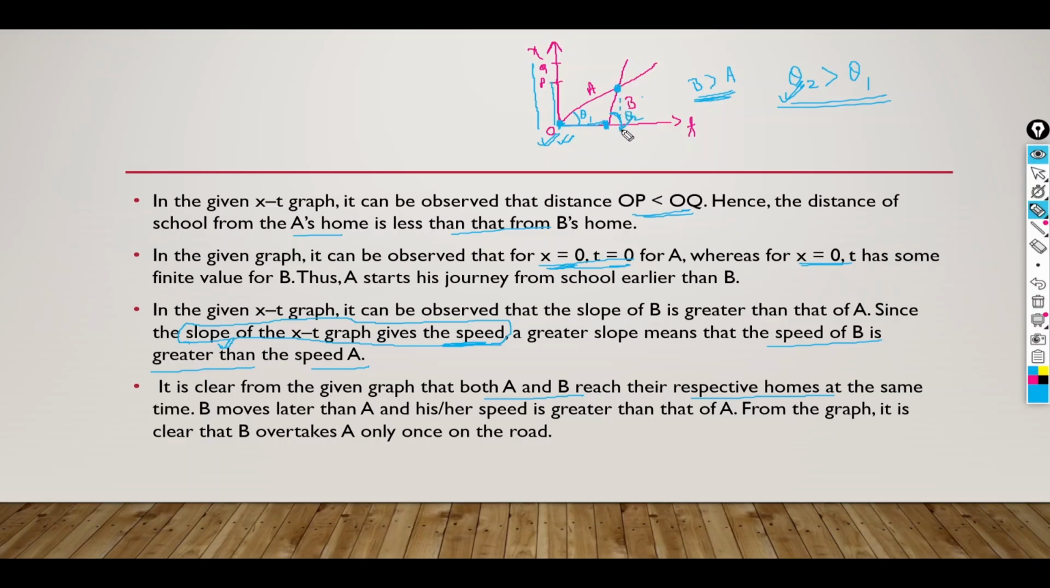Now B moves later than A and its speed is greater than that of A. From the graph, it is clear that B overtakes A only once on the road. So this is the point where B overtakes A. This is the only point where B is crossing A, nowhere else, not before, not after. So there is only one position where B overtakes A while going home from school. Okay, all clear?